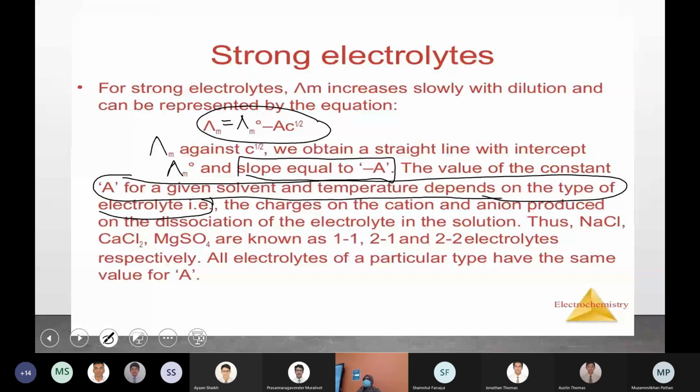So how can we measure lambda m0 for a weak electrolyte? That is a problem. For a strong electrolyte, using the graphical method, you extrapolate the graph and the y-intercept is taken as lambda m0. But what can we do for a weak electrolyte? We cannot use the graphical method. For a strong electrolyte, lambda m0, the limiting molar conductivity, can be calculated by extrapolating the graph, and the y-intercept will be lambda m0. What will we do to calculate it for a weak electrolyte?